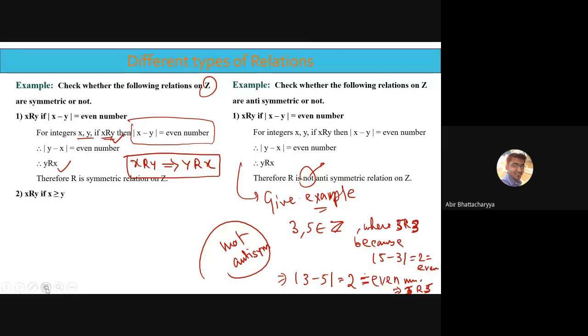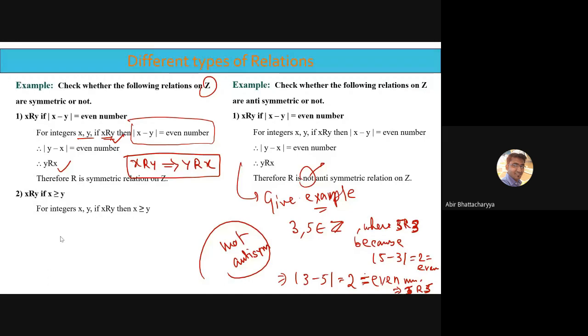Next part, number 2, check whether it's symmetric or not. X is related to y if x is greater than or equal to y. Straightforward, take two integers x and y.